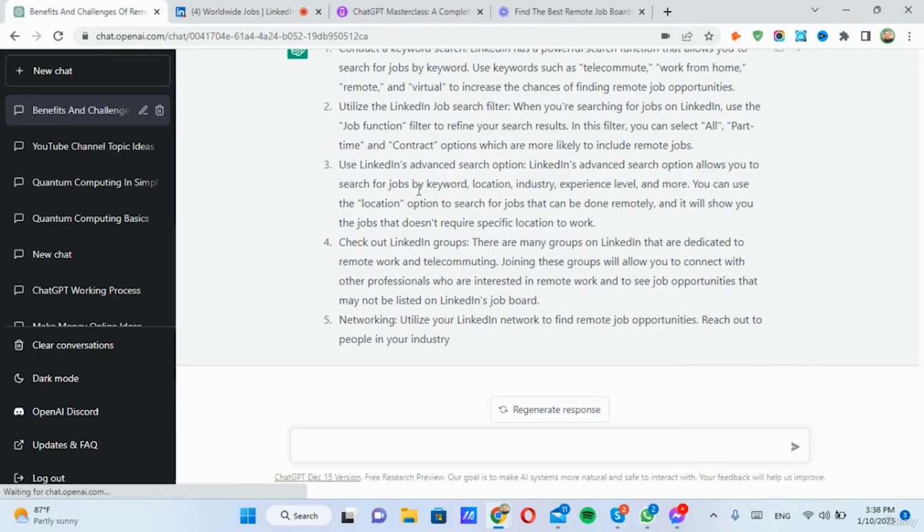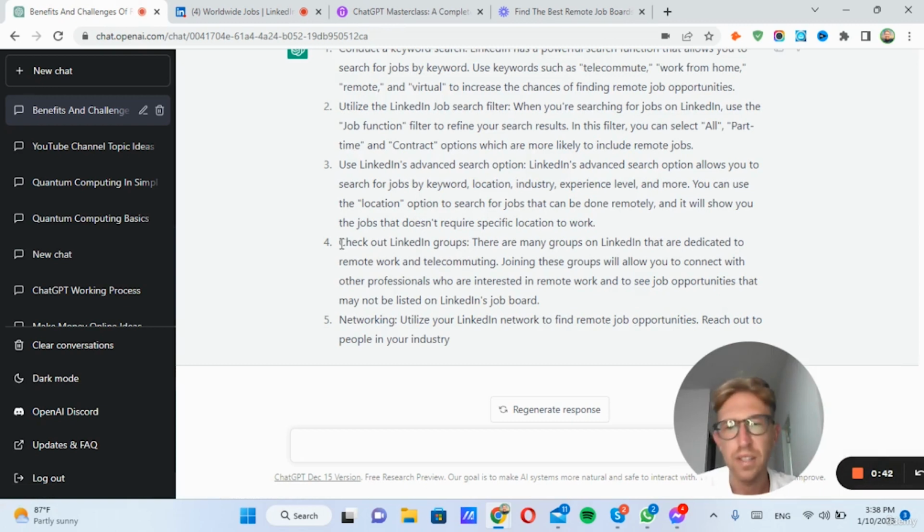And in order to learn how to do this, I can easily ask ChatGPT. Obviously, you should also be networking with your existing connections on LinkedIn.